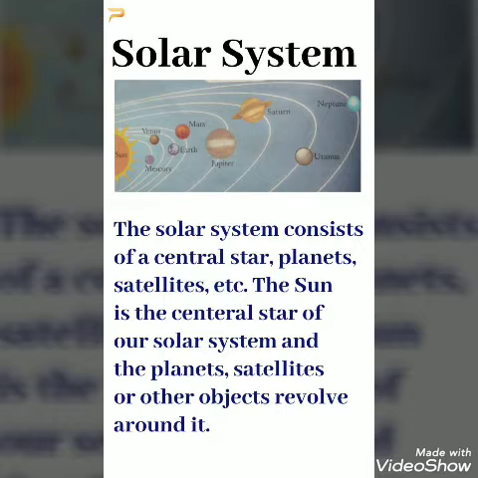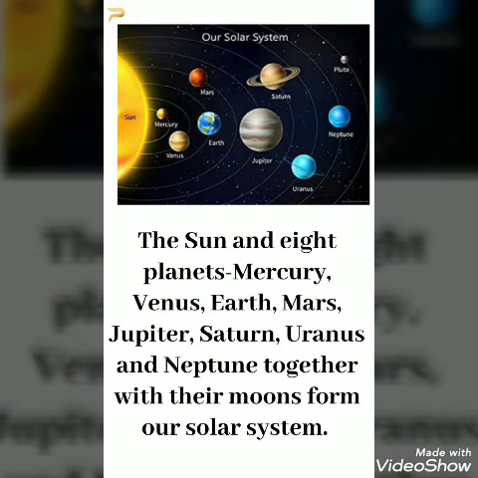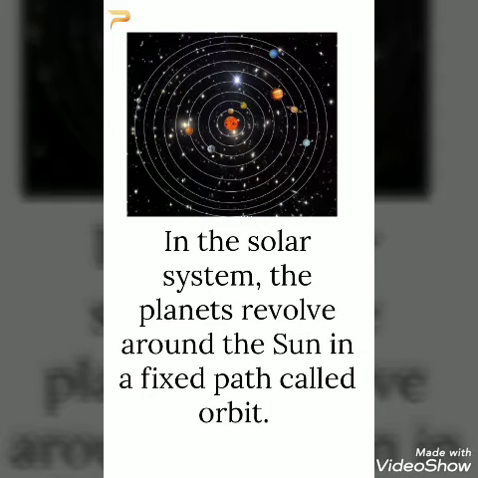The sun and 8 planets, Mercury, Venus, Earth, Mars, Jupiter, Saturn, Uranus, and Neptune, together with their moons, form a solar system.